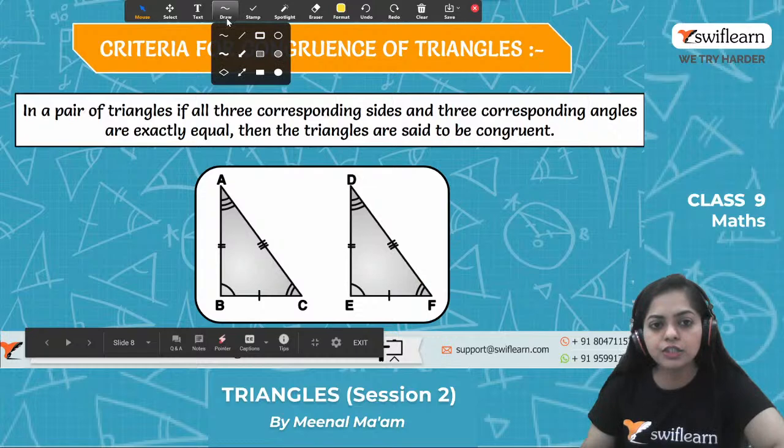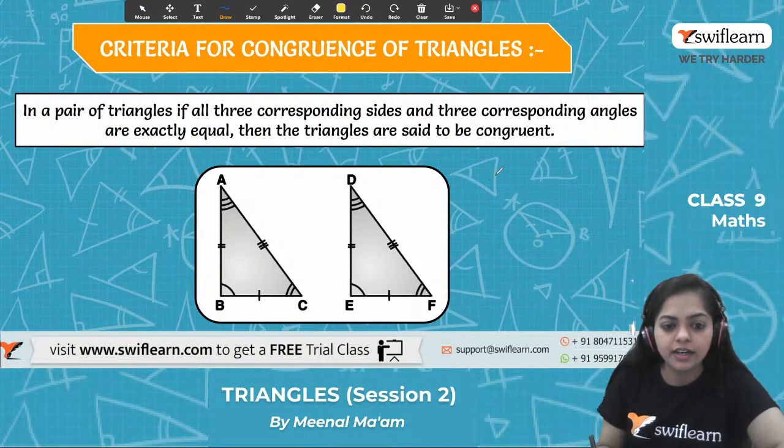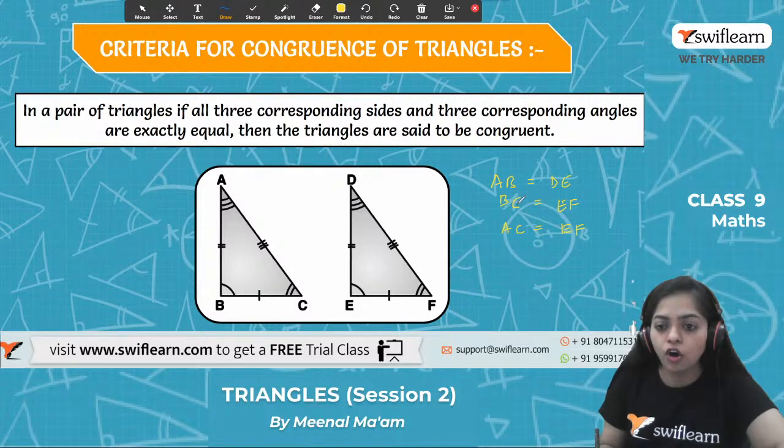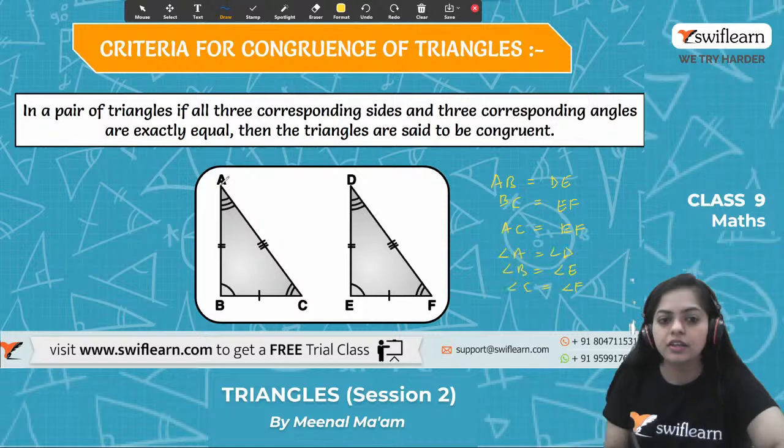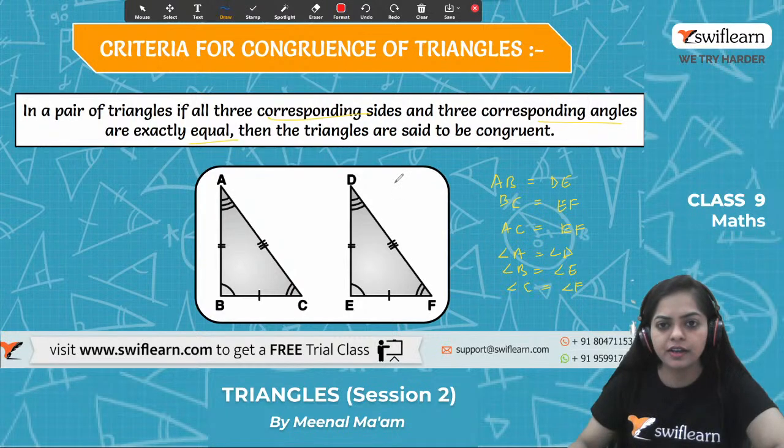If all the corresponding sides are equal, AB equals DE, BC equals EF, and AC equals DF, and all the angles are equal, angle A equals angle D, angle B equals angle E, and angle C equals angle F, then we can say these two triangles are congruent.